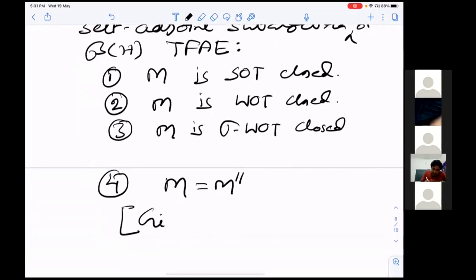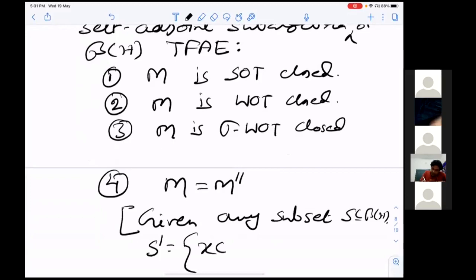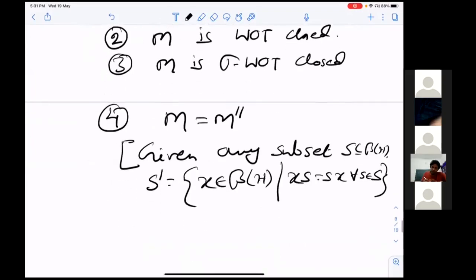So given any set, I will define what prime is. Given any subset S of B(H), S prime means the set of all X in B(H) which commute with all elements in S. And of course, double prime means take prime, then take another prime.